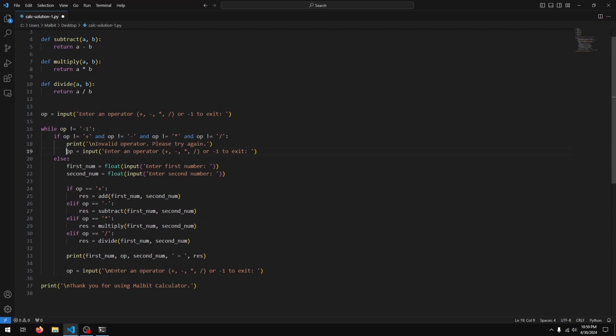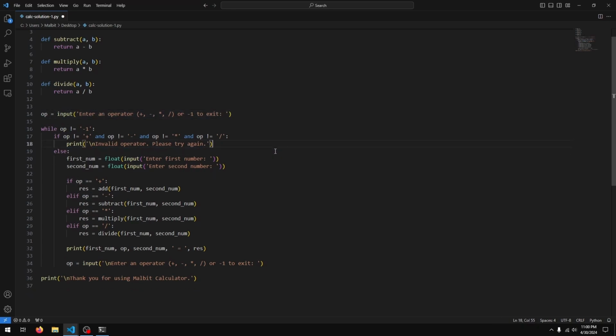Another thing we can do is we can actually remove this line from here and here. Since this and this line is the same, we can actually get rid of it from the if statement and just put it down here outside of the if.